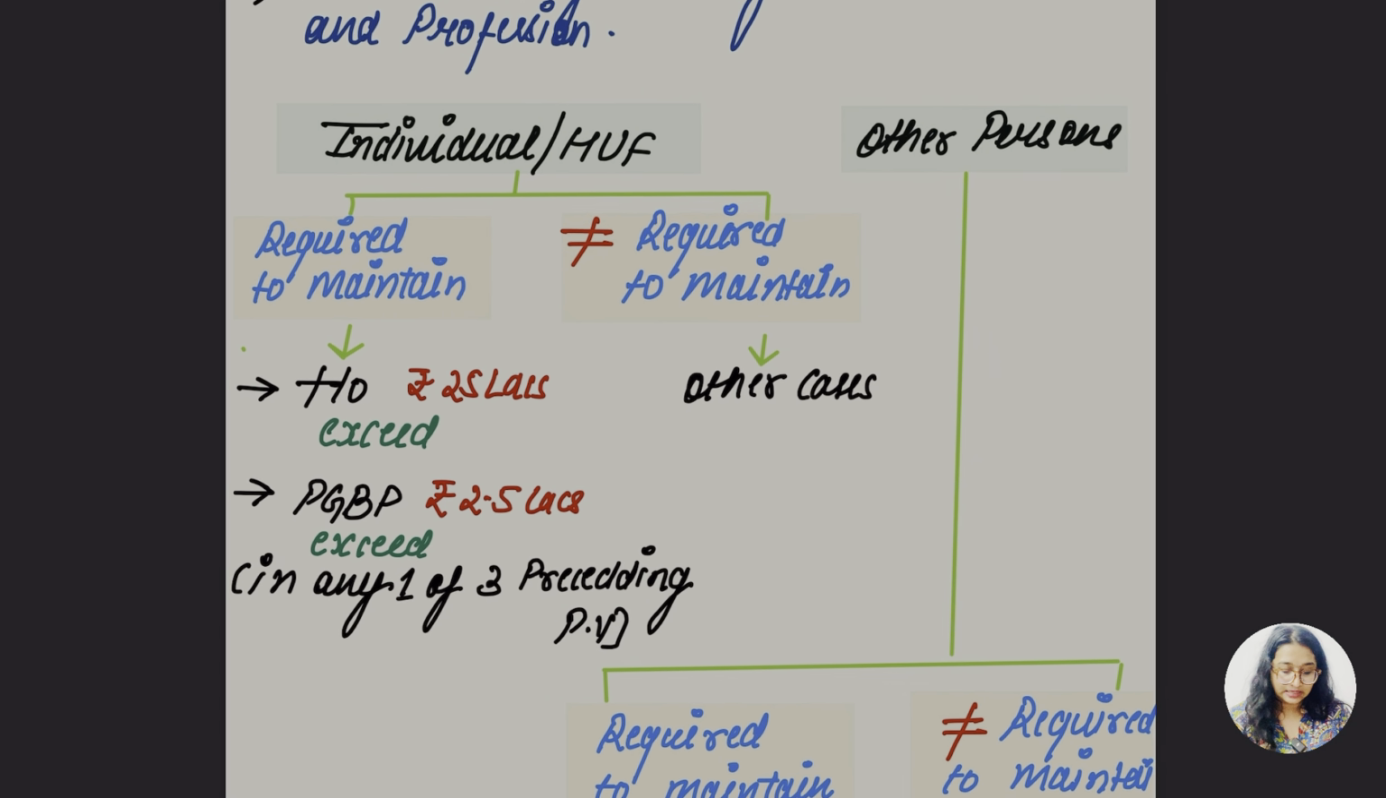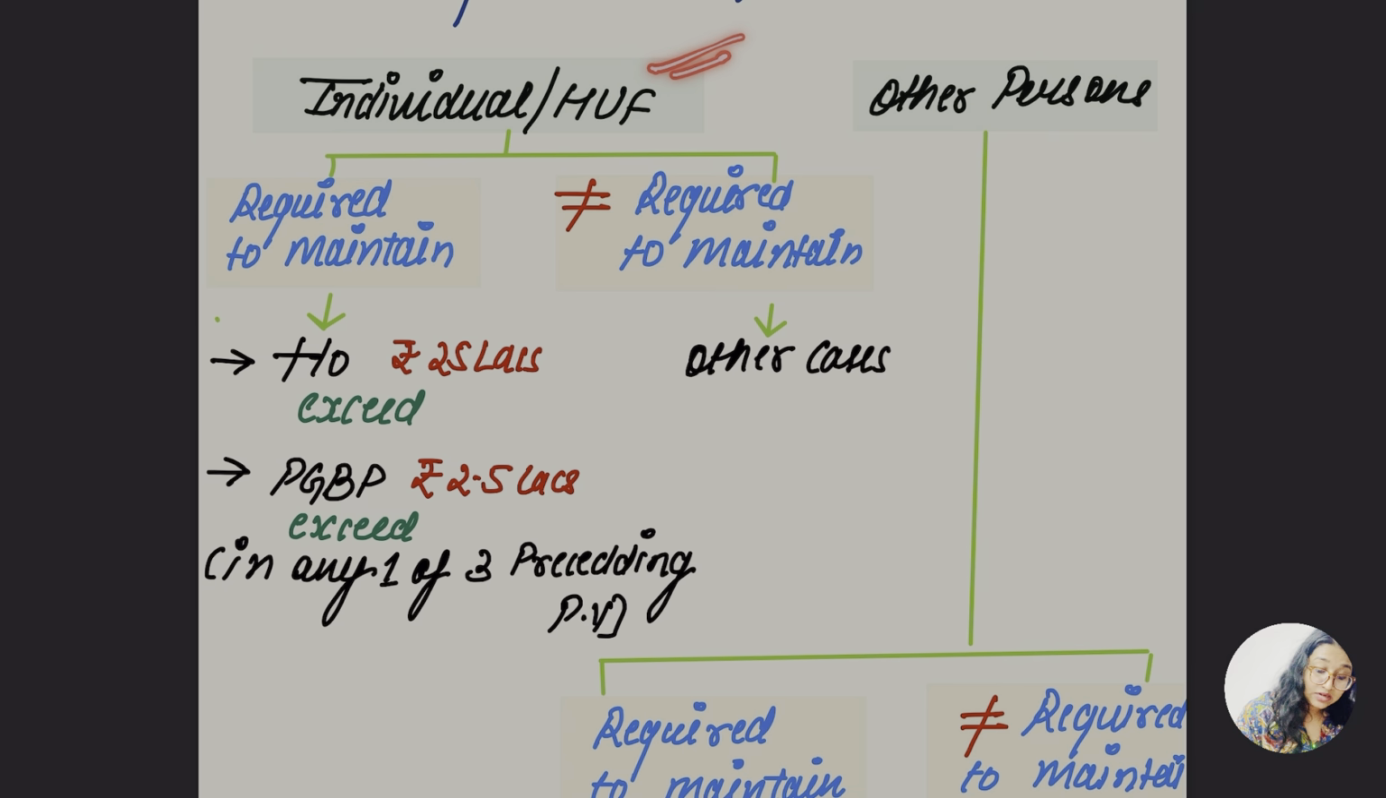Let's look at the audit case. For the individual and HUF, they are required to maintain books if the turnover exceeds 25 lakh and the income from PGBP exceeds rupees 2.5 lakh. Only then do the individual and HUF have to maintain the books of accounts. Let me say it again: when the turnover exceeds 25 lakh, and with that the PGBP income exceeds 2.5 lakh.